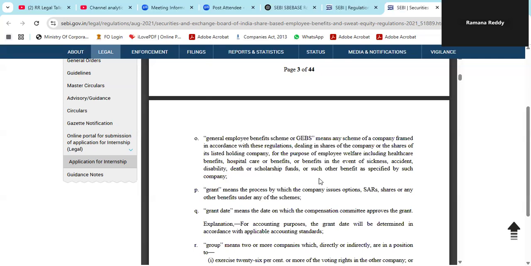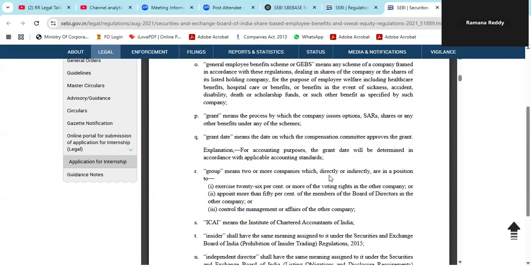So these are all called general employee benefits. Then the scheme floated for general employee benefit is called GEBS. What is grant? Grant means the process by which the company issues options. I told you, the company will give grant, SARs, or shares, or any other benefits under any of the schemes. That is called grant. This is the process by which the company issues options.